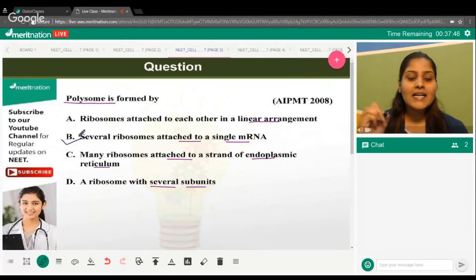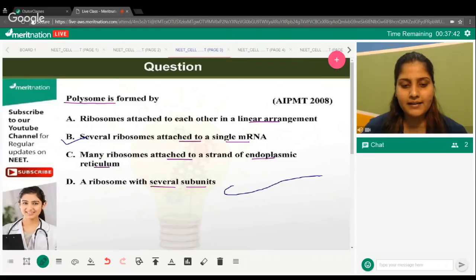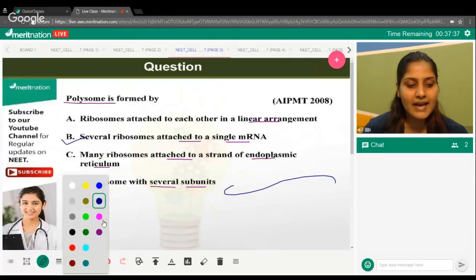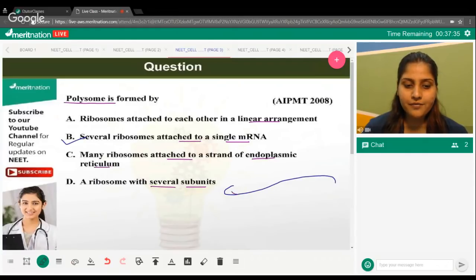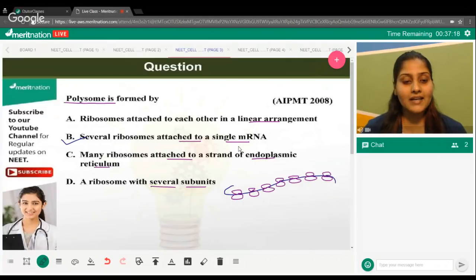So, right, a polysome is something that you find when, on a single mRNA, let's say this is a single mRNA molecule, there will be an arrangement of many ribosomes side by side. Many ribosomes will be attached in this particular fashion as I am trying to draw on the board right in front of you. This is a polysome. They are not attached together on the endoplasmic reticulum. You don't call them a polysome in that fashion.